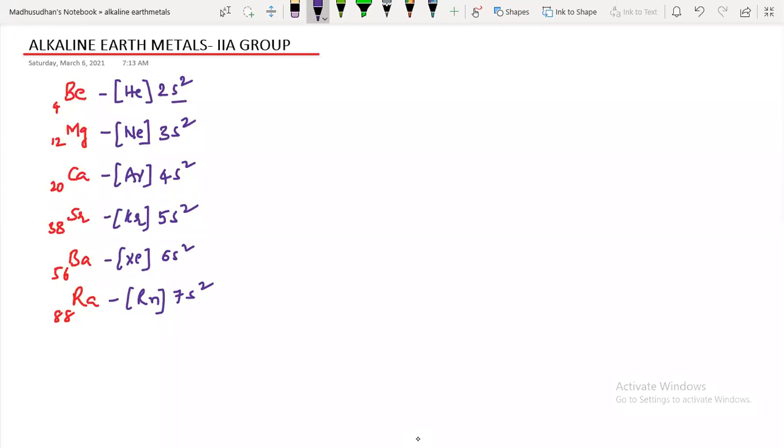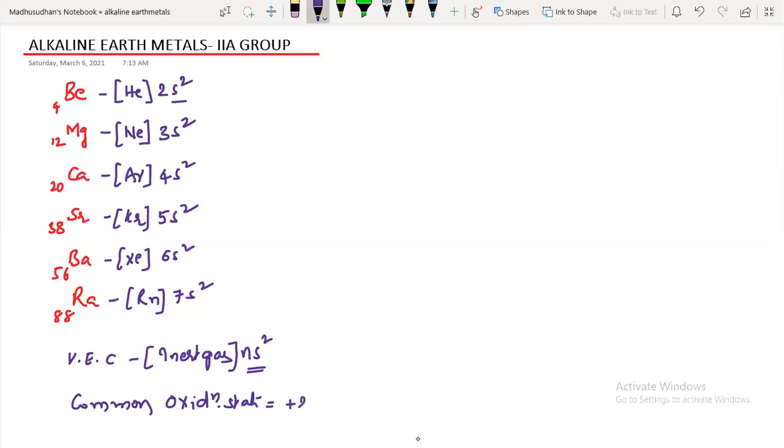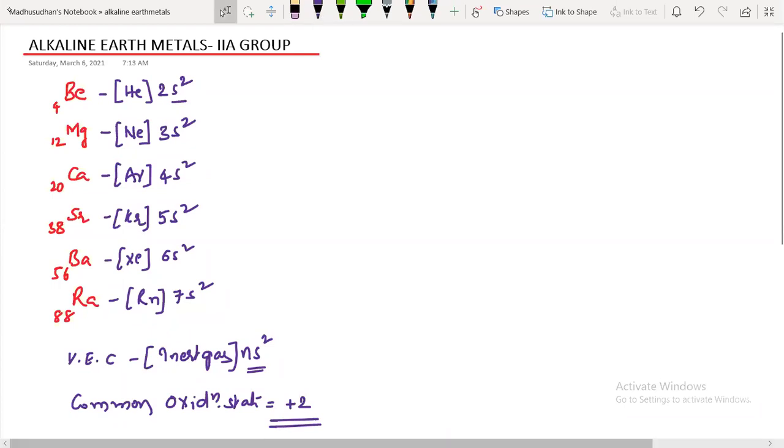Now guys, tell me what is their valence electronic configuration? Valence electron configuration is inert gas and ns2, isn't it? Inert gas and ns2. So they can show maximum +2 oxidation state. What is the common oxidation state of second group elements? Common oxidation state is +2 because they have only 2 valency electrons. Are you guys following? Yes, sir.